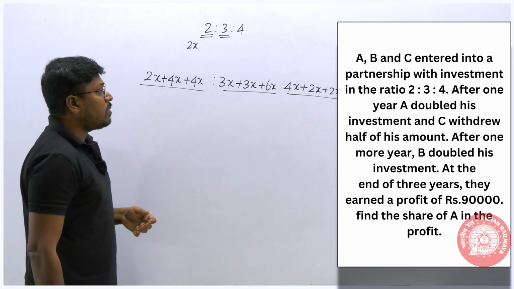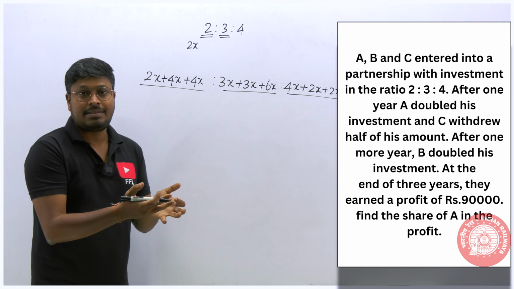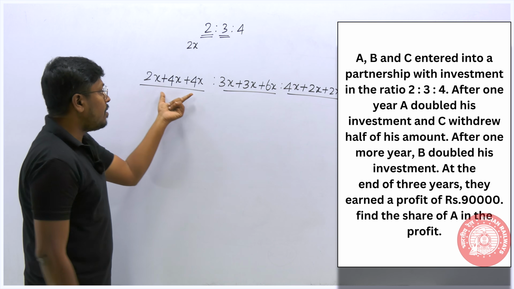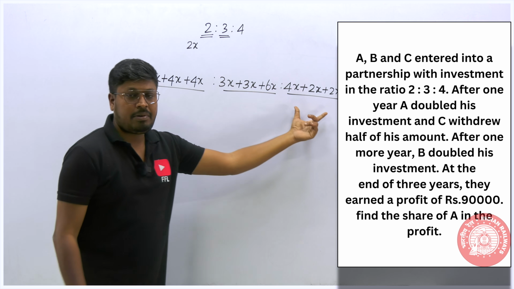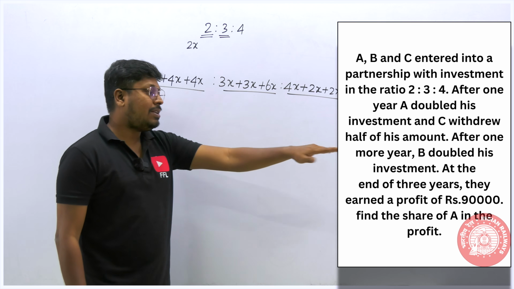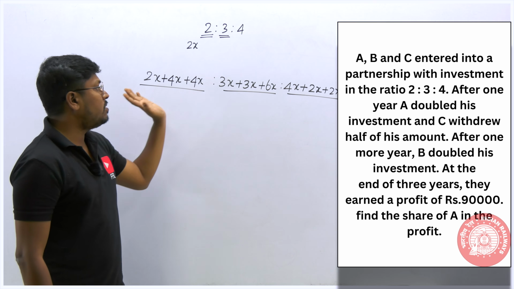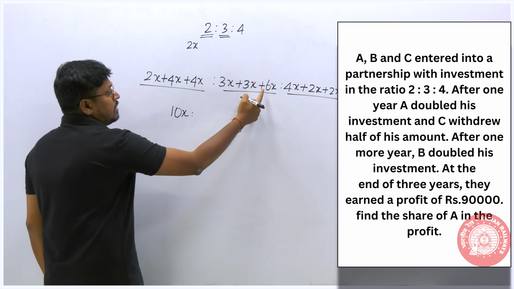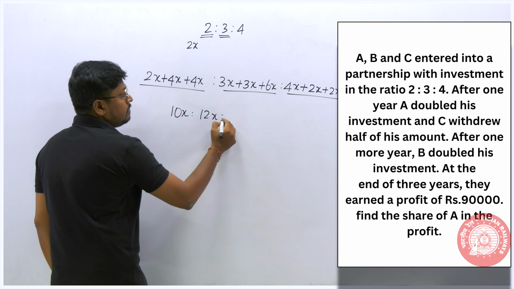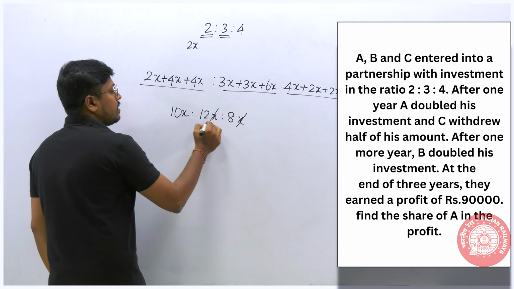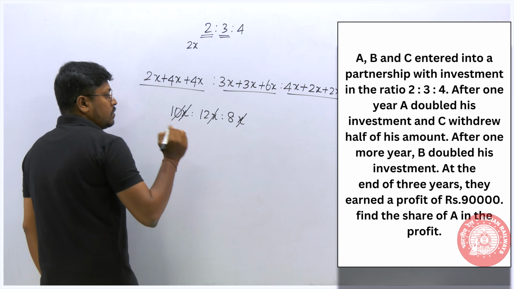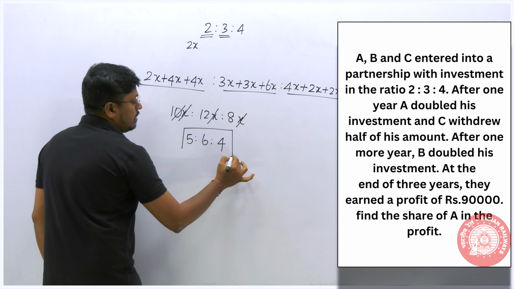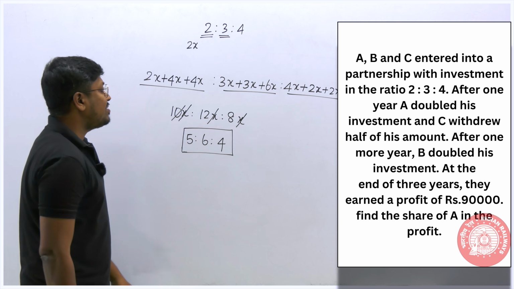And we know that according to the question, the total business is run for 3 years, because first year and another 1 year. So total business will be running for 3 years. So you don't want to multiply into 3 into 3 into 3. Why? Because from the starting till the end, all three were there in the business. So we don't want to multiply, just add all the values. So this will be 10x, 12x, and this will be 8x. So we can cancel all the x values, cancel it on 2 table. 5 2s are 10, 6 2s are 12, 4 2s are 8. So finally their investment ratio is 5:6:4.